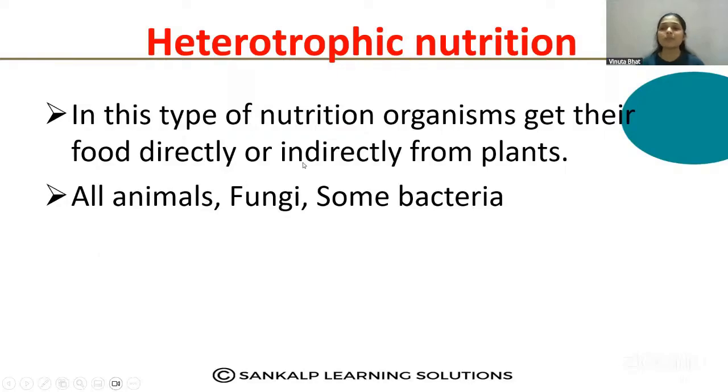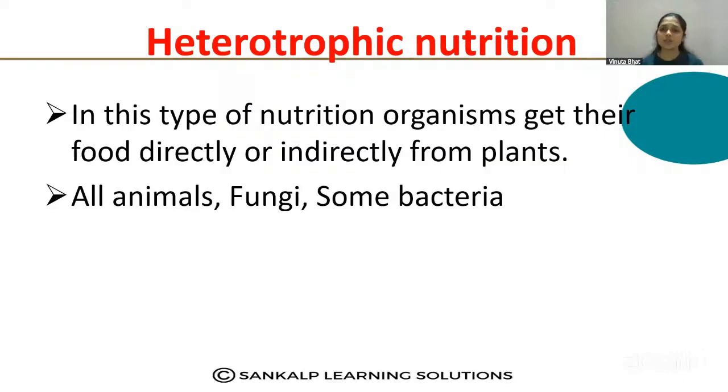For example, a lion does not depend on the plants directly but indirectly depends on the plant because it depends directly on the deer or rabbit, some herbivorous animals, right? So that is called indirect dependence.